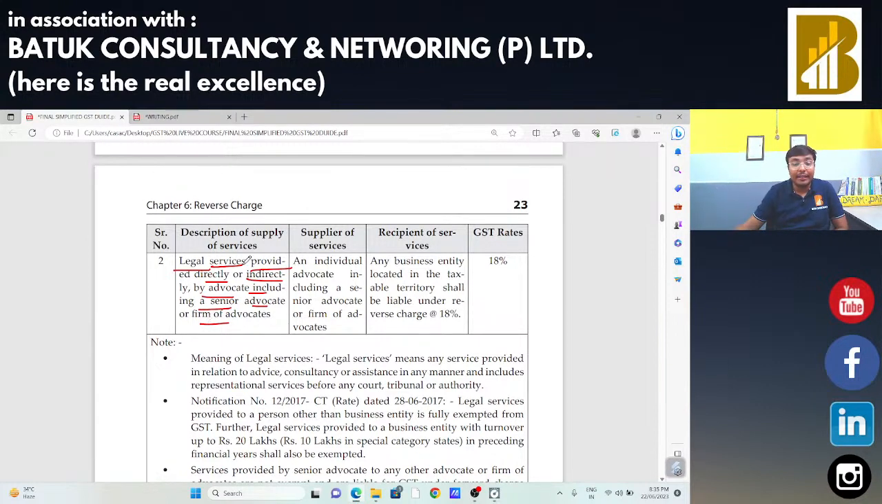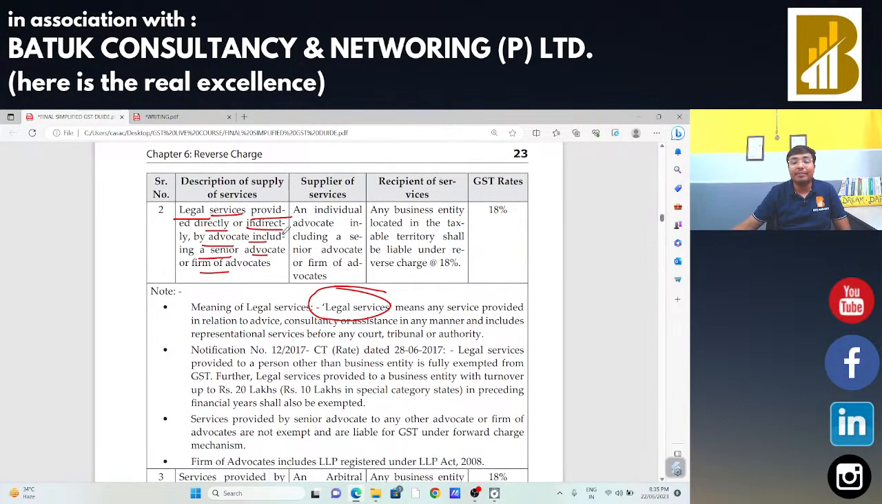Reverse charge mechanism is specifically applicable in case of legal services, and the definition of legal services is any service provided in relation to advice, consultancy, assistance in any manner, and includes representational services before any court, tribunal, or authority. In that case, RCM will be applicable.